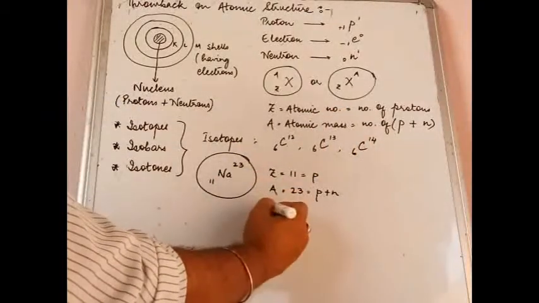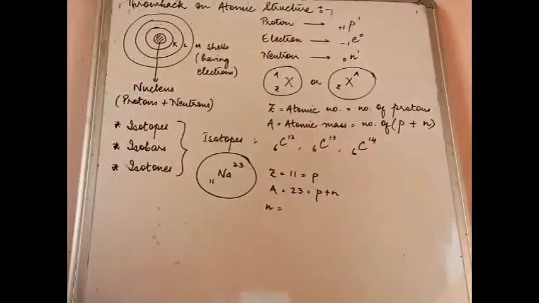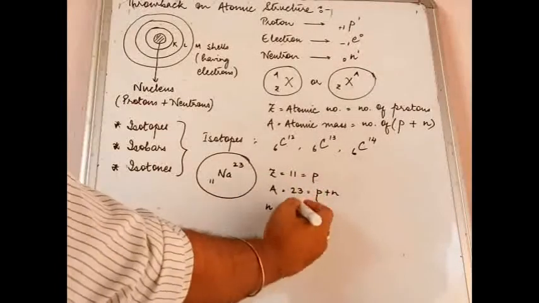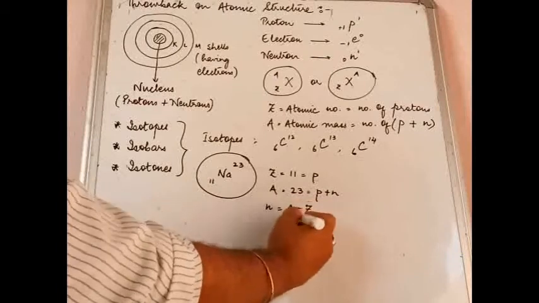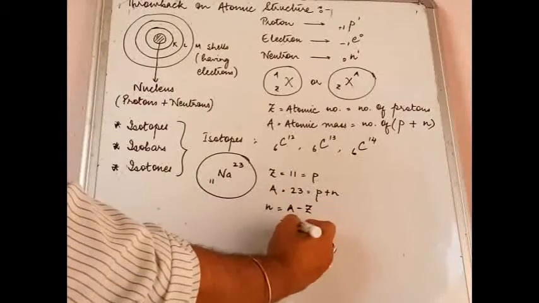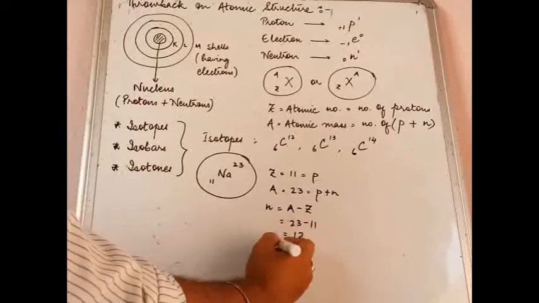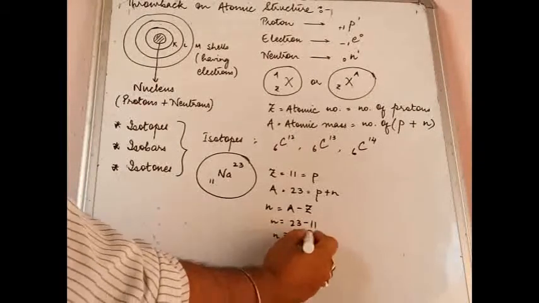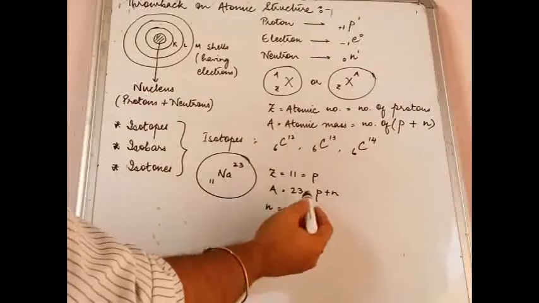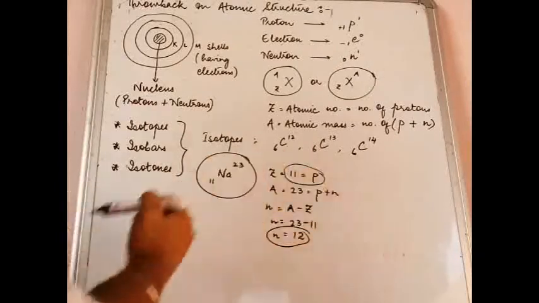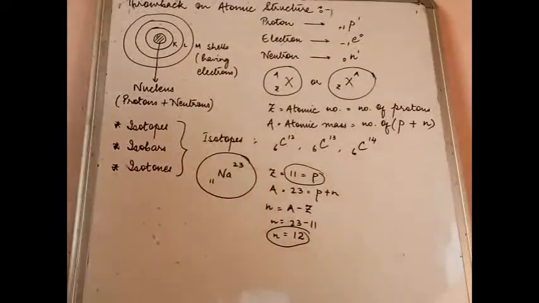If somebody wants to know how many neutrons are there, obviously you can do A minus Z. A is 23 minus Z is 11, so you get 12 neutrons. So the number of neutrons is 12 and the number of protons is 11. I have taken this particular example just to tell you how to calculate the number of protons and neutrons.